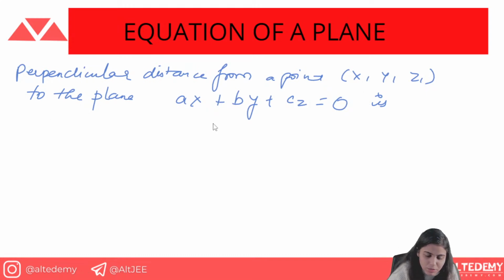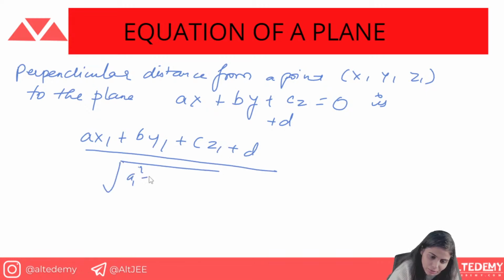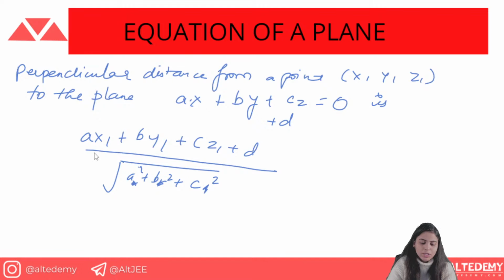So we have ax plus by plus cz plus d equals 0 here. We have to find the perpendicular distance. Simple thing. Substitute this point in this plane, that is a x1 plus b y1 plus c z1 plus d, and divide by the magnitude, that is under root a square plus b square plus c square.